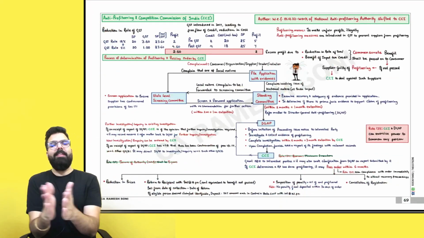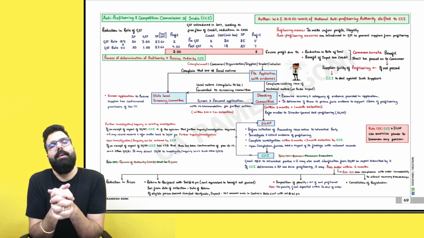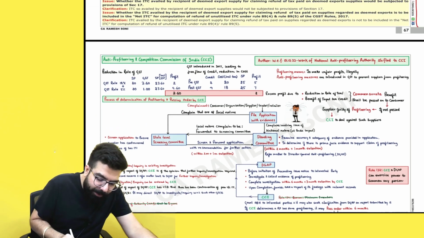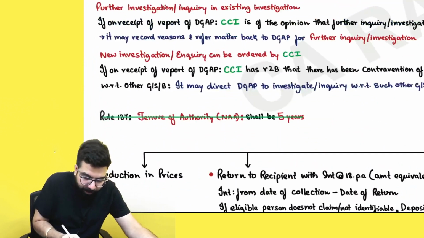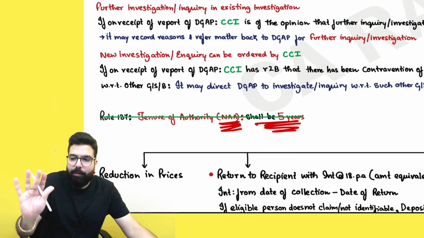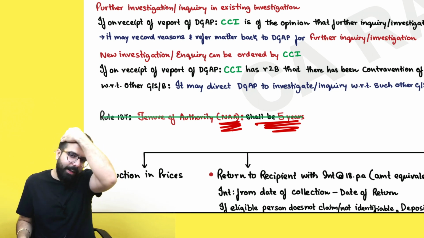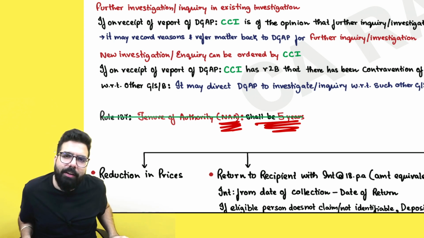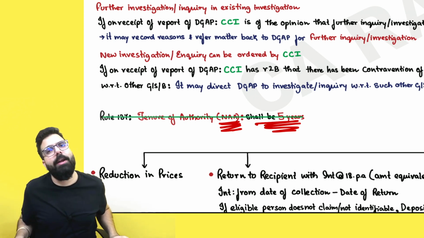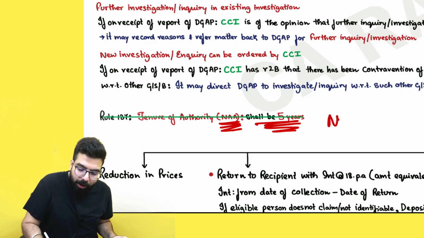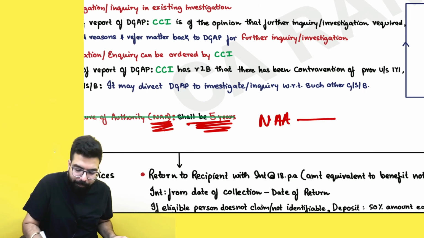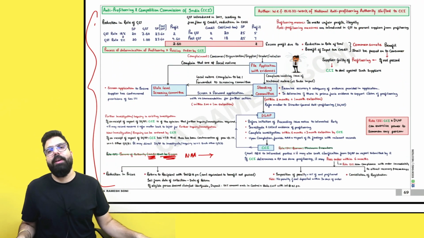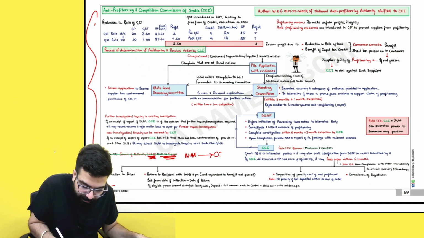Please come down. In your miscellaneous topic, the last chapter of your GST, they have gone ahead and told over here that the National Anti-Profiteering Authority which was there, its tenure was 5 years, and that tenure has now got over. It means the National Anti-Profiteering Authority ceases to exist now. Since there is no National Anti-Profiteering Authority but profiteering is still happening, the government wanted to hand over the work to some other authority. Everything remains the same. There is no change other than the work of the National Anti-Profiteering Authority has now been handed over to the Competition Commission of India.